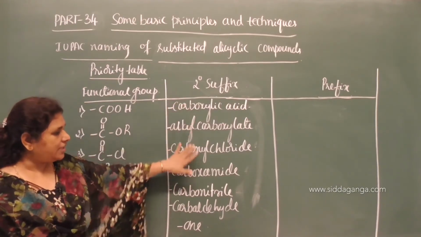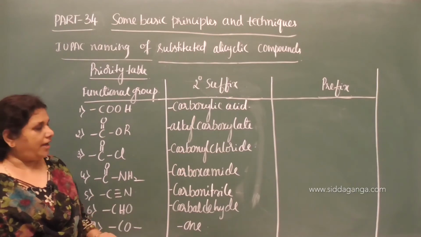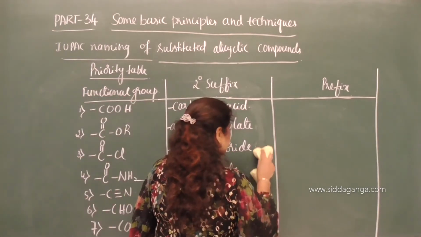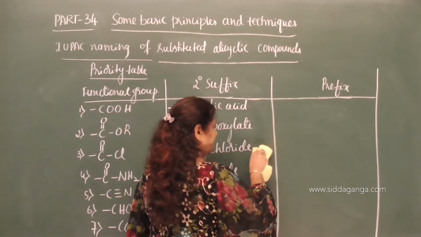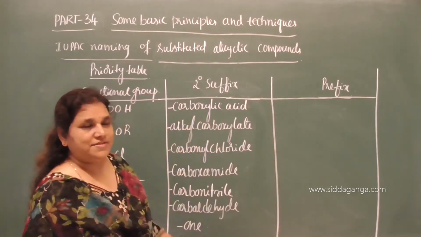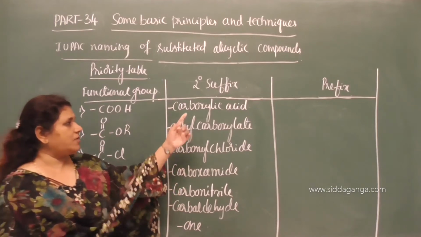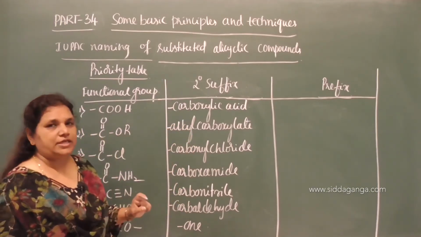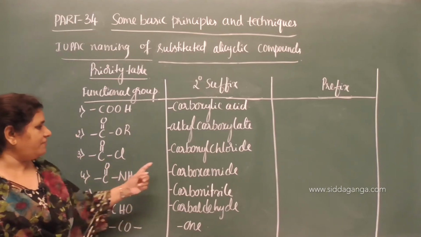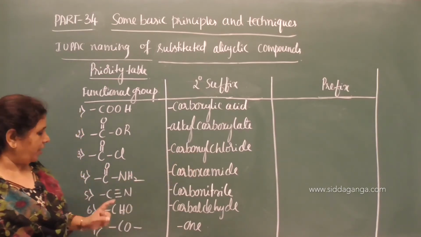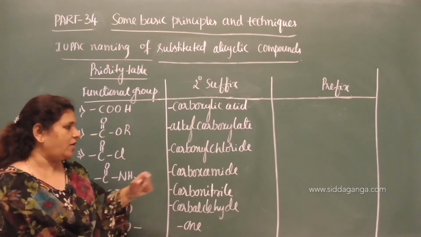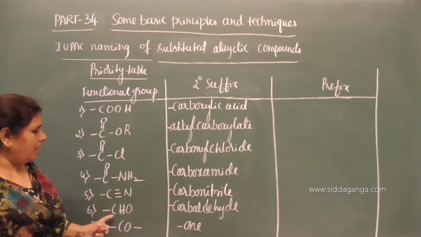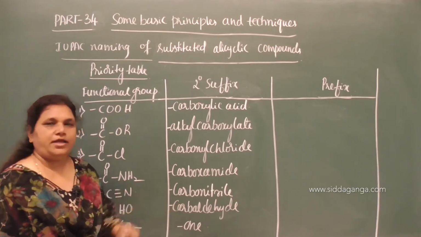But for the remaining functional groups I have given a special secondary suffix, which indicates the presence of carbon in a functional group. If COOH group is there, carboxylic acid; ester group is there, alkyl carboxylate; acid chloride if it is there, carbonyl chloride; amide group if it is there, carboxamide; CN group is there, carbonitrile; aldehyde group, carbaldehyde.